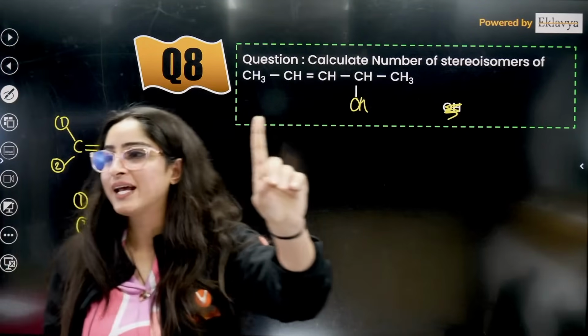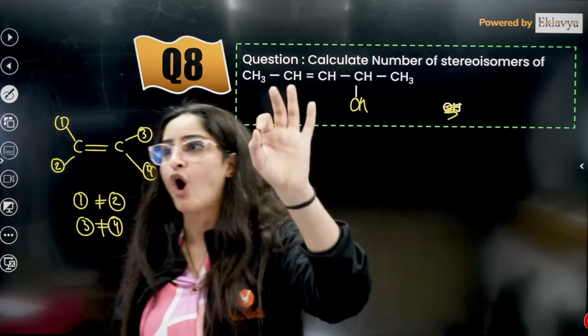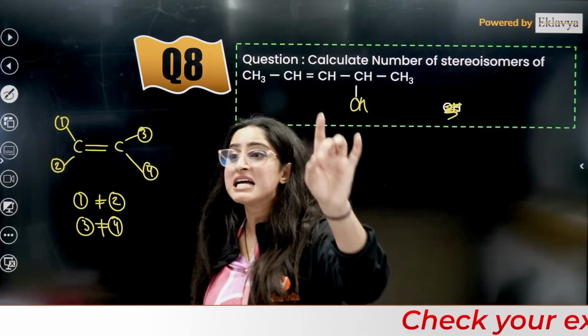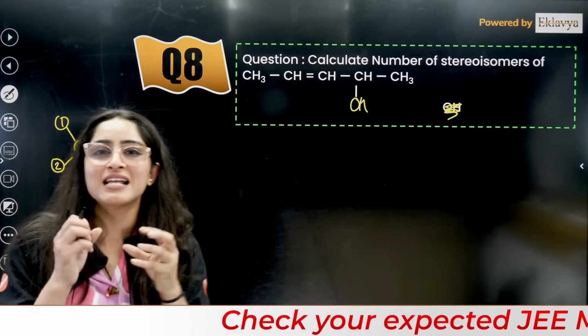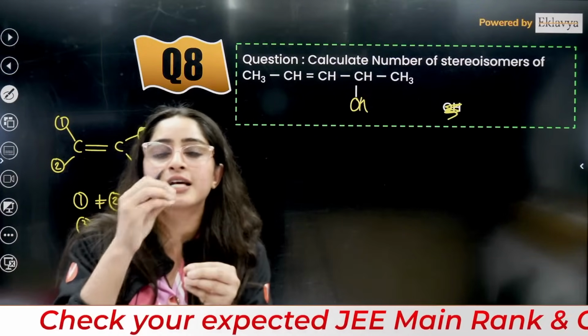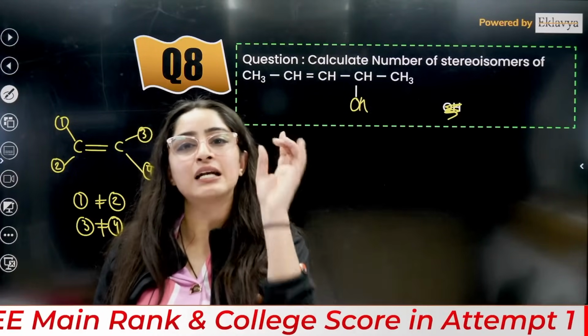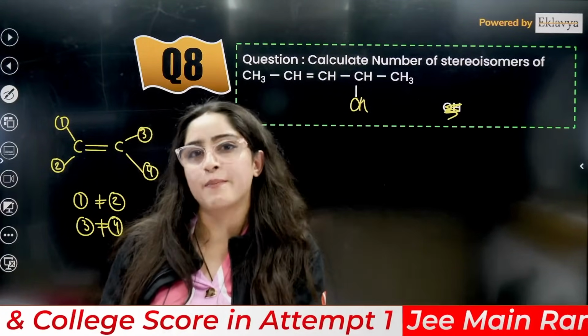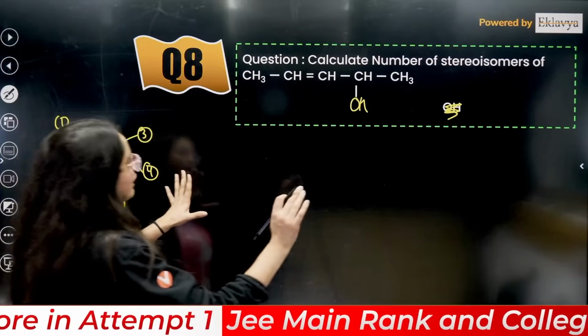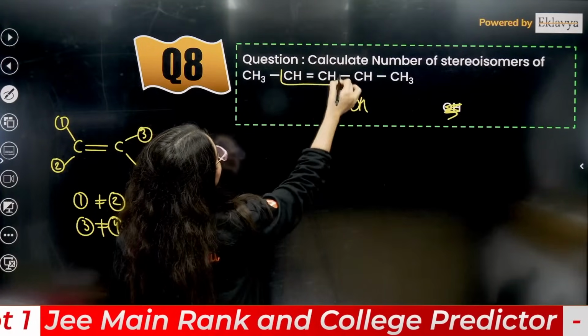And in optical isomer, what you have to check, guys? In optical isomer, you have to check the chiral center. Chiral carbon is that carbon which has 4 different groups, and that carbon should be sp3 hybridized. Okay, so in this particular molecule, there is one double bond here.